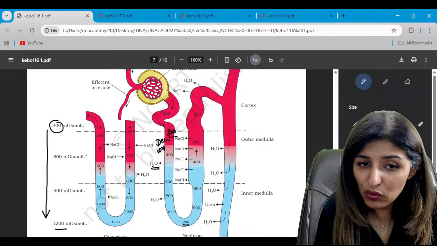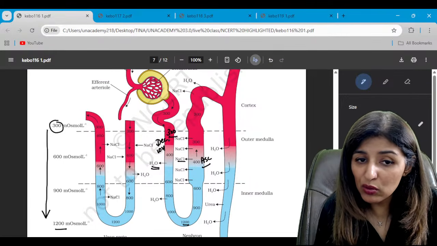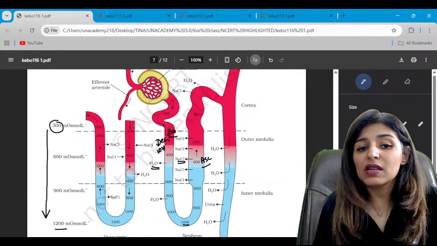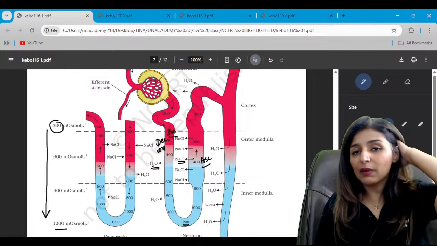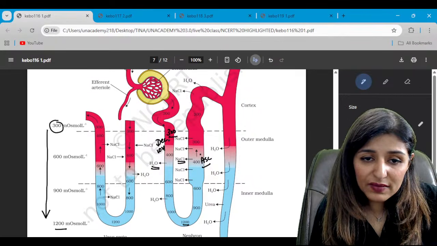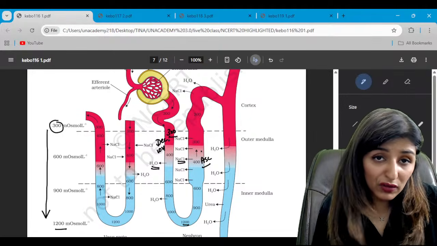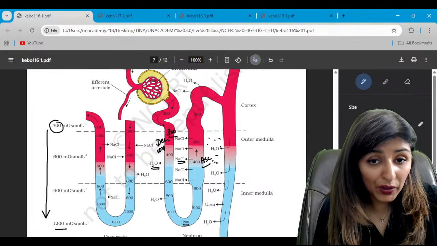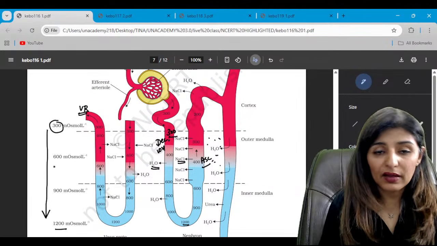So as the filtrate moves into the ascending limb, it becomes permeable to sodium chloride, right? And once again, it starts becoming dilute. When sodium chloride comes out, it will start becoming dilute again, right? So all this which is coming out from the walls of the loop of Henle is going into the interstitial fluid, and through interstitial fluid it is moving into the vasa recta. This is all vasa recta, right?